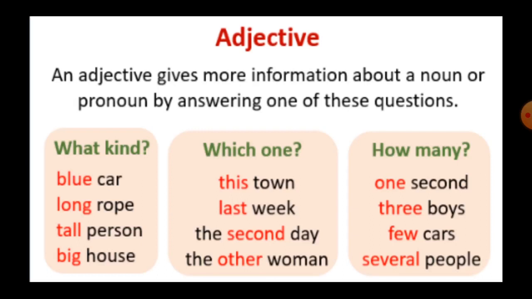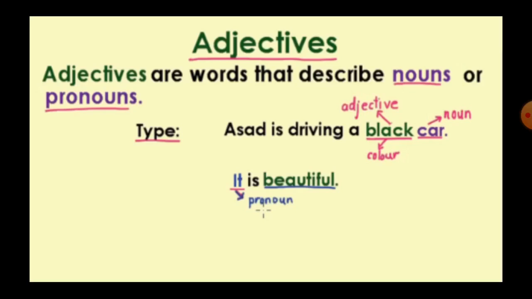Next, how many? When we ask the question with how many, we get the answer, that word is known as an adjective. One second, three boys, few cars, several people, etc. So, adjectives are words that describe nouns or pronouns. For example, Asad is driving a black car.